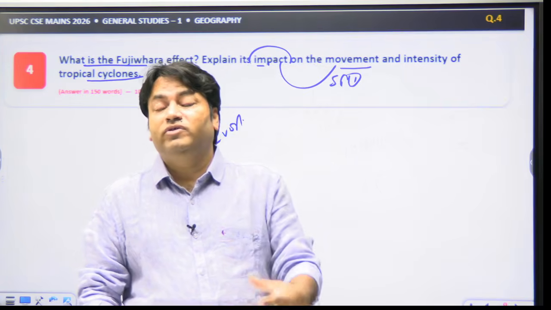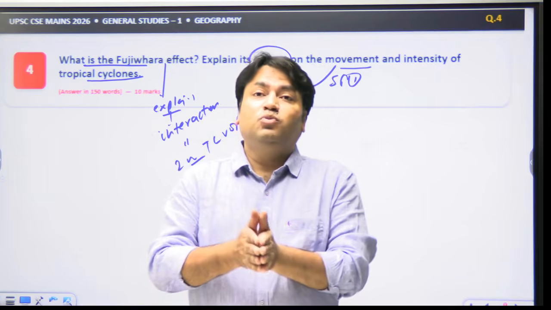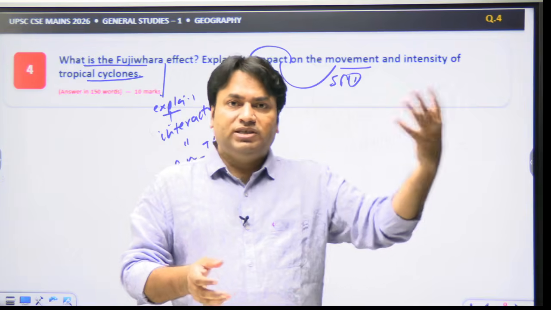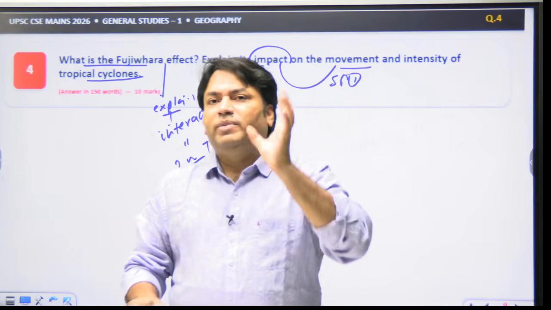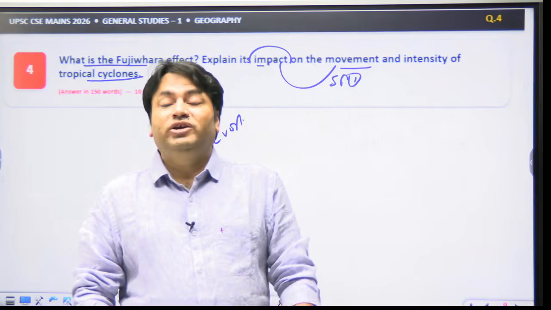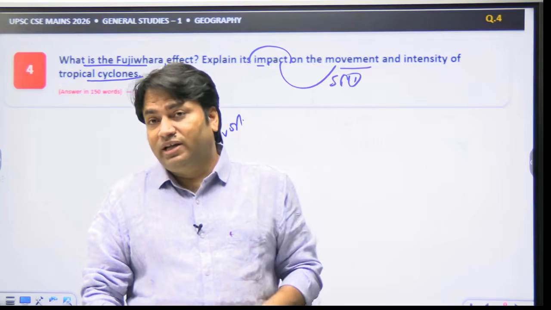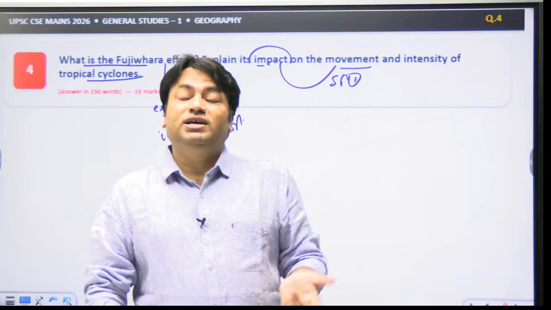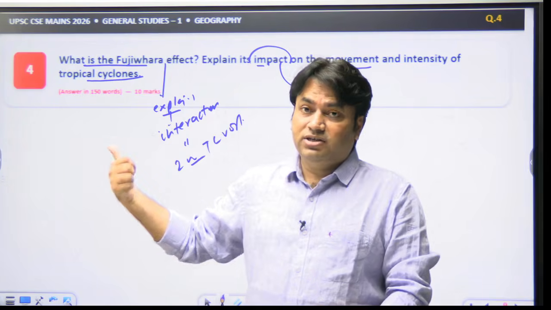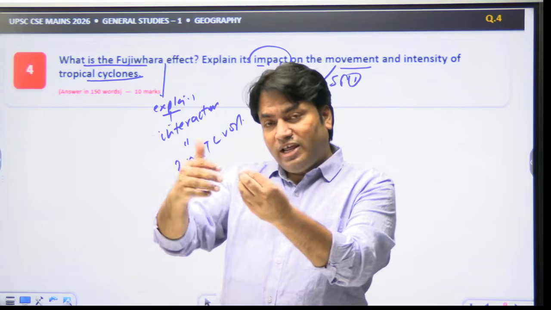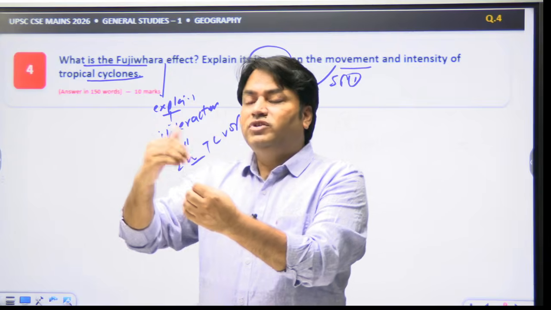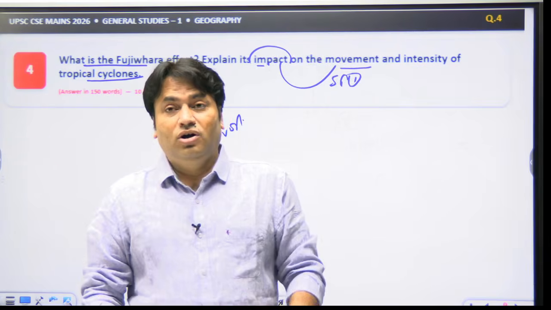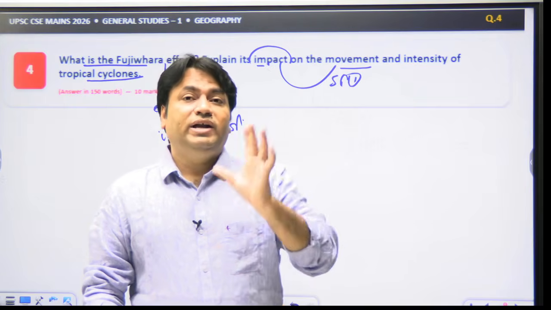But this time what we see is that UPSC has moved from those basic questions to process and mechanism based questions. So here, instead of asking simply what is a cyclone, UPSC has asked about the Fujiwara effect, and we have to explain this mechanism with reference to the impact on two particular things, movement and intensity.